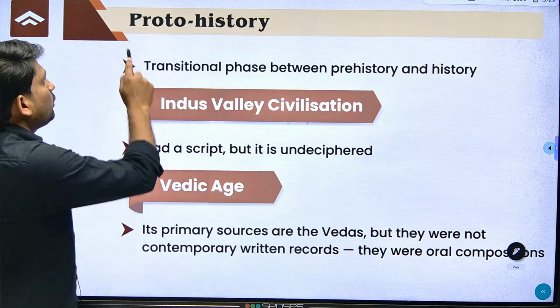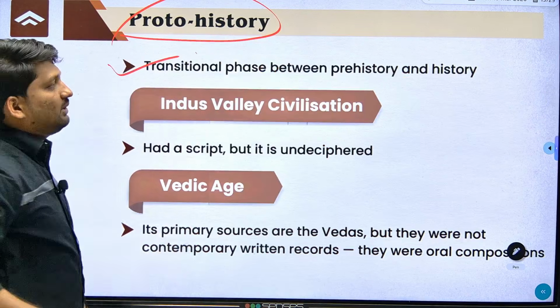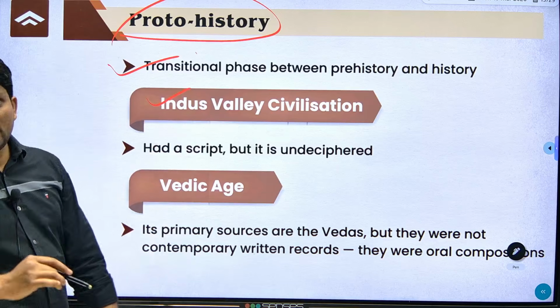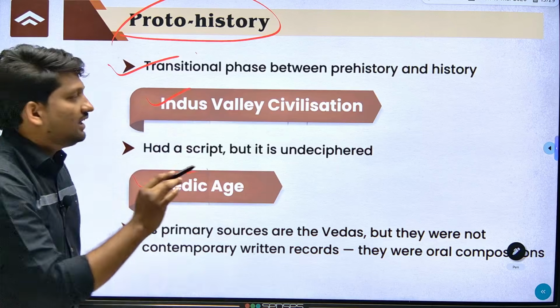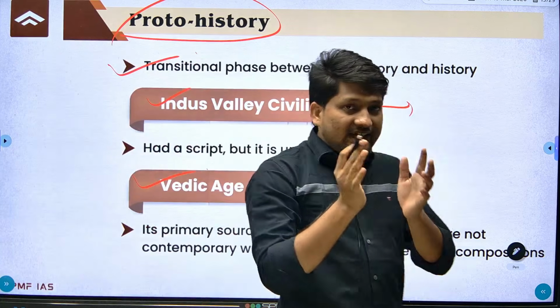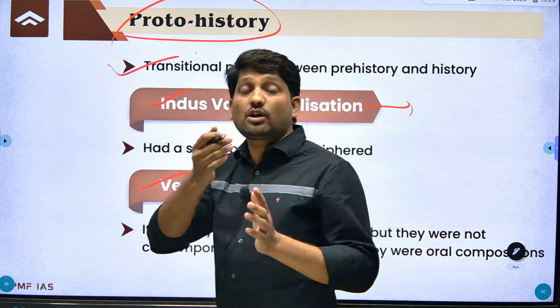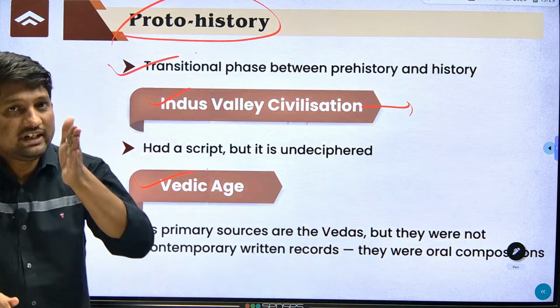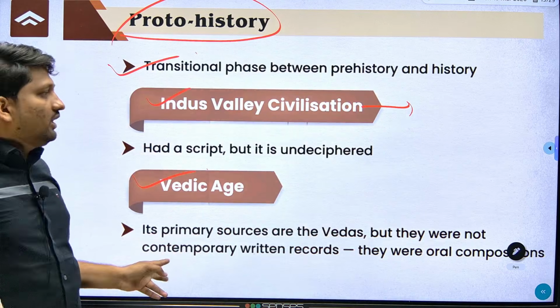Next, what is proto-history? It is a transitional phase between prehistory and history. We have seen two examples, the Indus Valley civilization and the Vedic age. In the Indus Valley civilization, you have written records, but these are not deciphered. And in the Vedic period, we have written records, but these were written during the historic period.